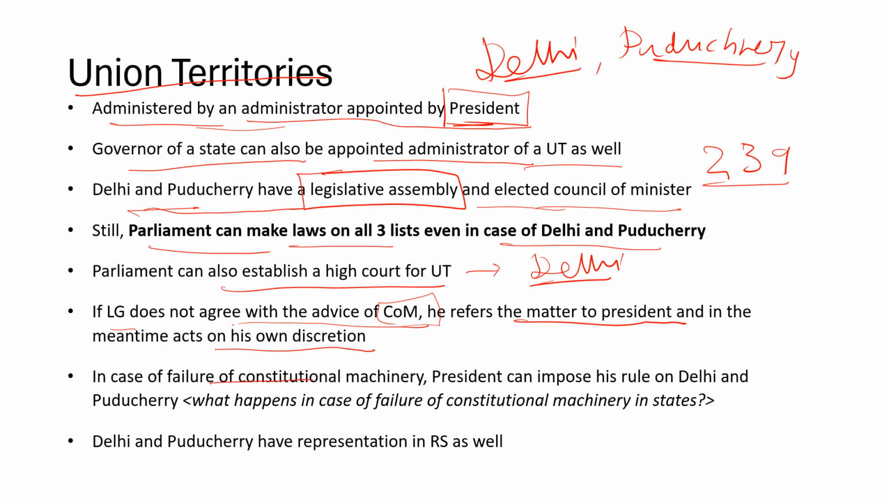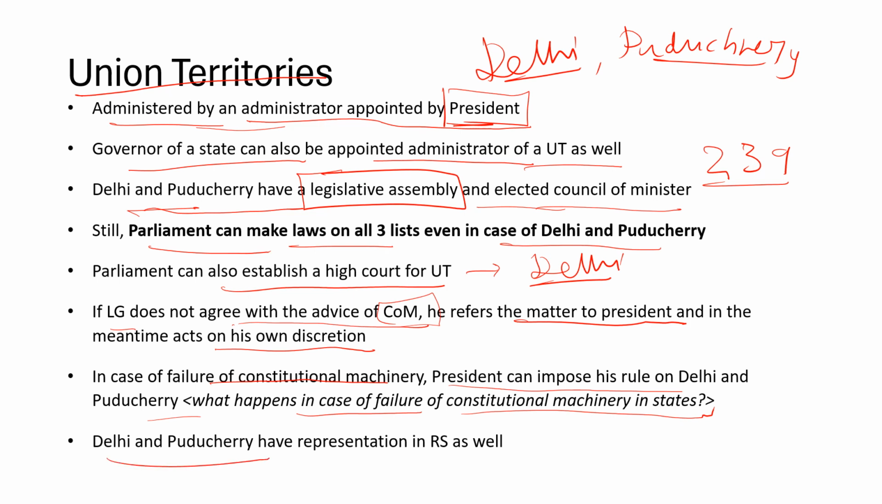In case of failure of constitutional machinery, the President can impose his rule on Delhi and Puducherry, whenever there is any constitutional breakdown. So what happens in case of failure of the constitutional machinery in states? You can just quickly find out what would happen. It's just a small exercise.